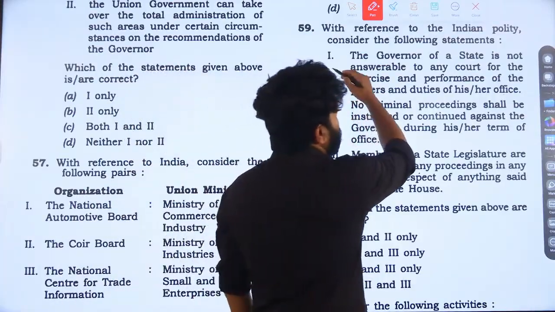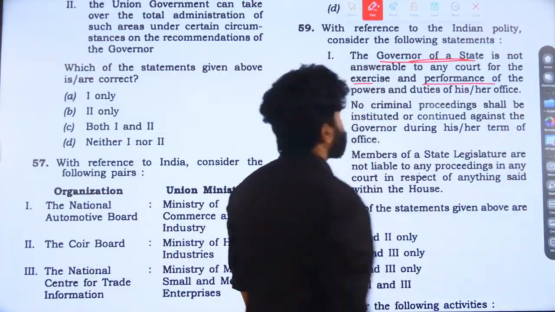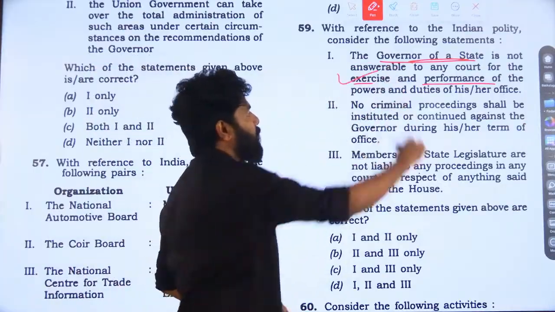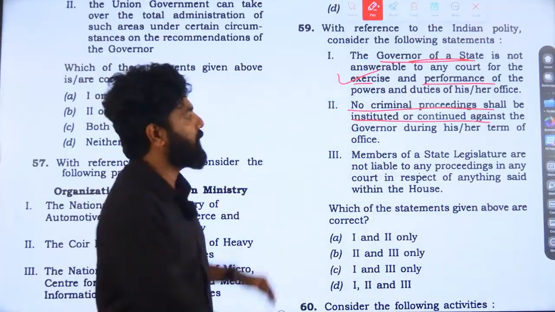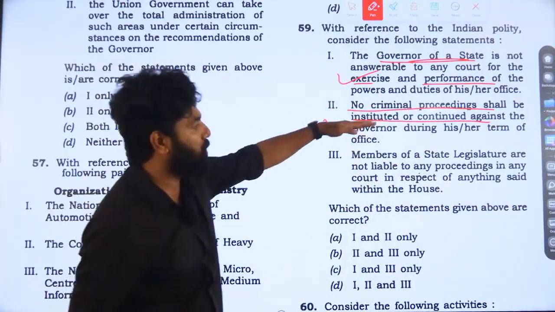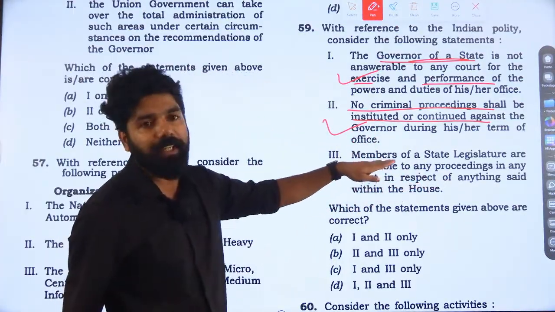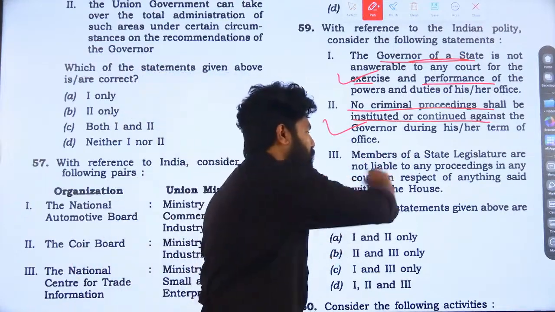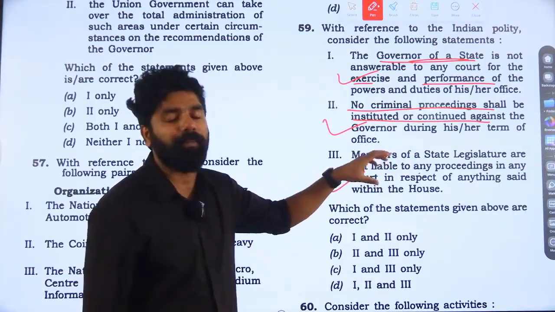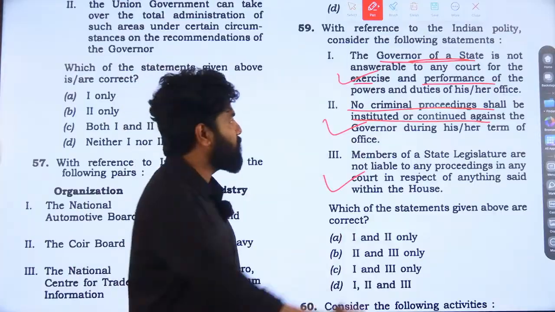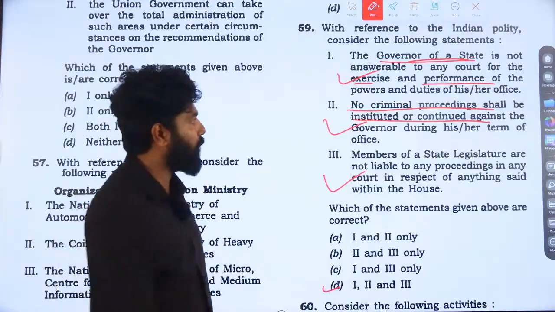Regarding this, the Governor of the concerned state is not answerable to any court for the exercise and performance of their powers and duties. This statement is correct. They are not answerable. No criminal proceeding shall be initiated or continued while they are in office. Yes, this statement is also correct. Members of the state legislature are not liable to any proceeding in any court with respect to anything said in the House. Yes, this is part of the parliamentary privilege available to members of the state legislature. Whatever they say inside the House, the court cannot interfere. Separation of powers. So this statement is also correct. All the statements are correct. The answer to this question is 1, 2 and 3, option D.